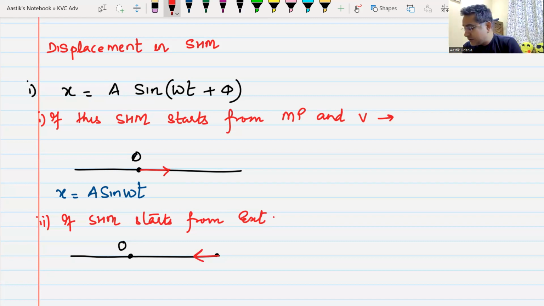What should be the equation of SHM if it starts from this extreme position? Minus A. Remember, the displacement is always measured from the mean position. It is never measured from the extreme position. It's always measured from the mean position. Yes, now give me the answer.